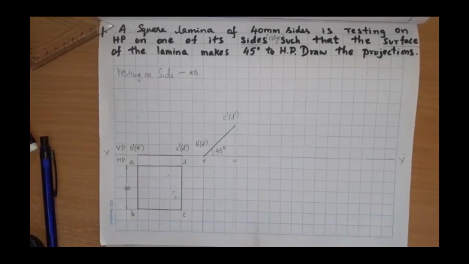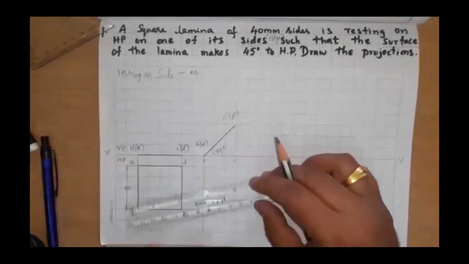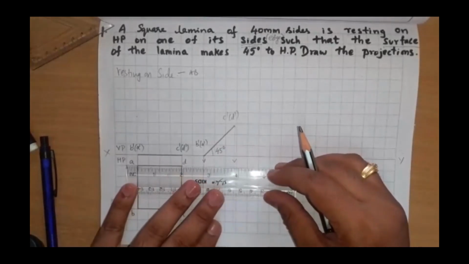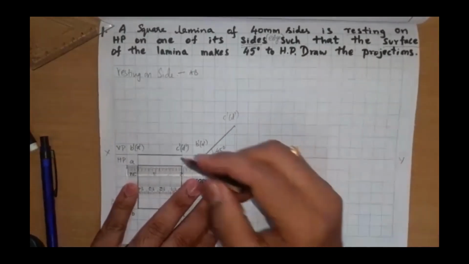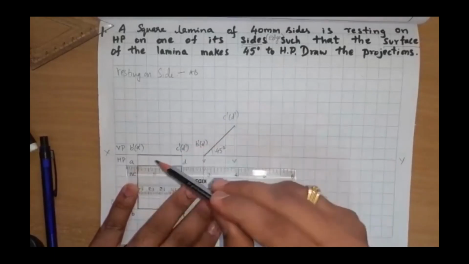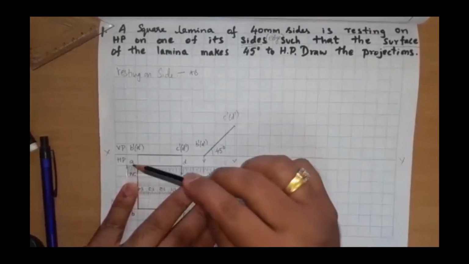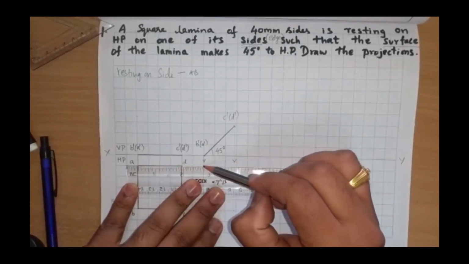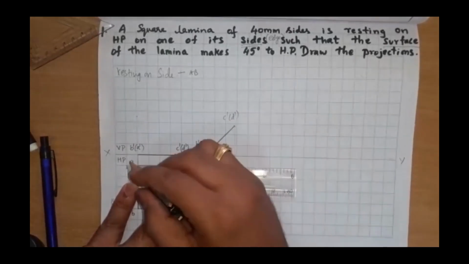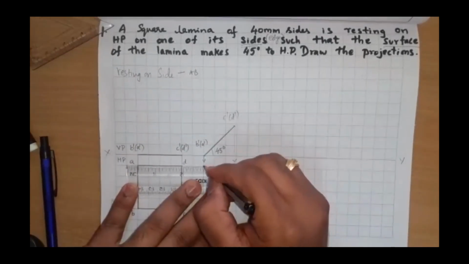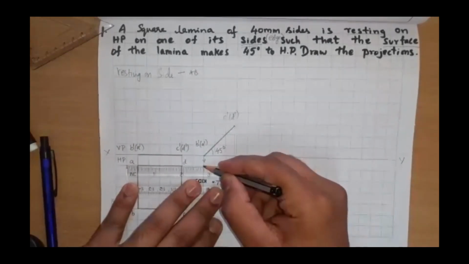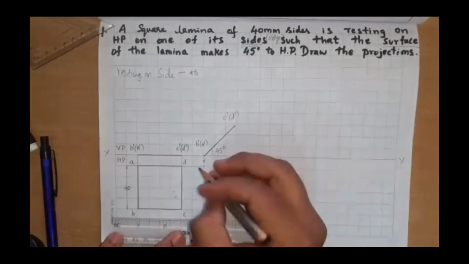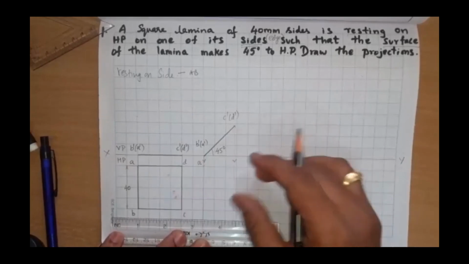Are you able to get it? Yes, sir. Very, very important. See here, from A, I'll draw a projector. Remember, projections of lines are of a similar kind. From A, I'll draw a projector till it meets the A dash projector. Where are A and A dash meeting? Is it at this position? Yes, sir. Yes, this is my new A.